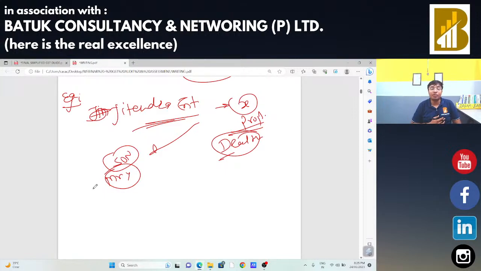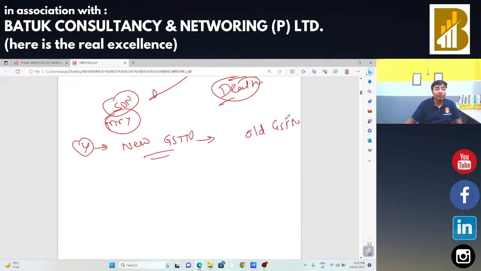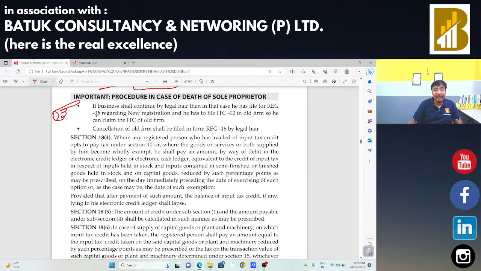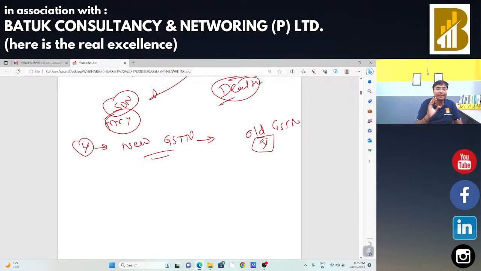In that case, what is the procedure? So, in that case, first, Mr. Y has to take the new GSTN. Okay, Mr. Y has to take the new GSTN, and from that old GSTN, in the old GSTN X is not available because X is already expired. So in that case, Mr. Y has to file Form ITC-02 to transfer that input tax credit to the new GSTN in the capacity of